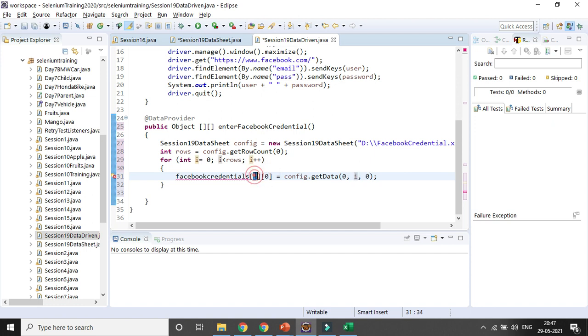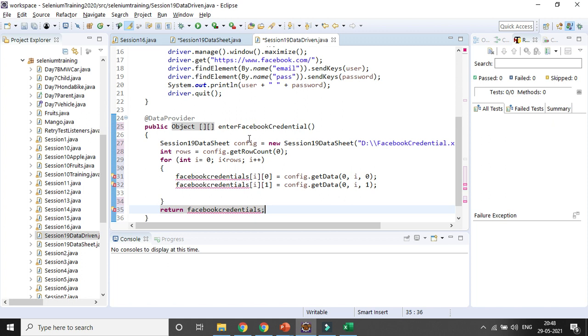Similarly for the password part, I can give it 1, and here I can change it to only the column number, and then I will be returning it. We are using config.getData. This is the variable I have declared, config. I have created this variable for the constructor. Return credential.